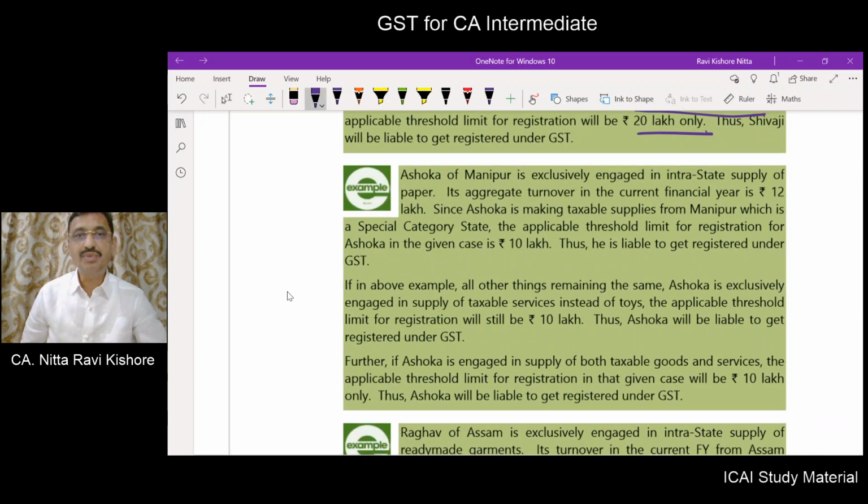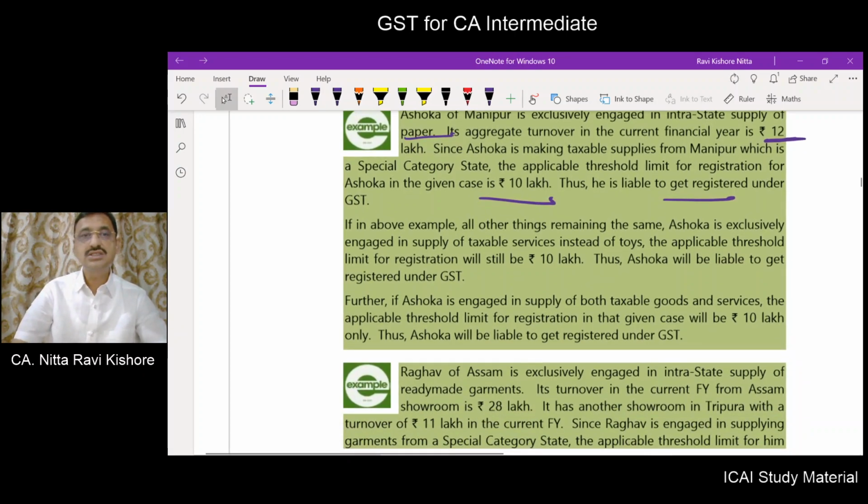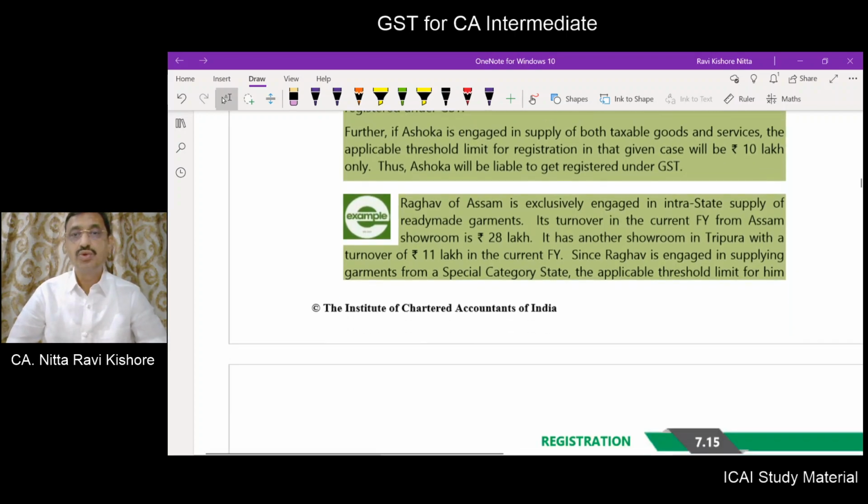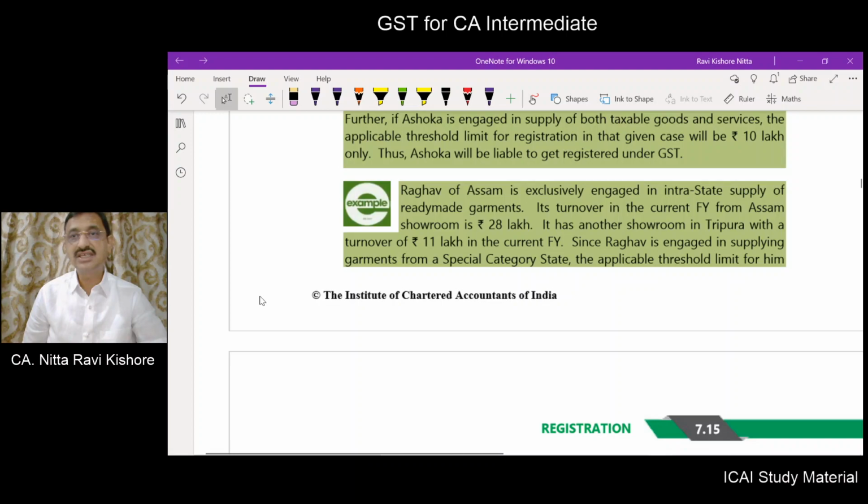Intrastate supply of paper means only goods. Aggregate turnover in the current financial year is 12 lakhs. Because it exceeded 10 lakhs, get registered. If exclusively engaged in taxable services, then also 10 lakhs. Both taxable goods and services, then also 10 lakhs. Because for everything it is 10 lakhs in respect of Manipur, a special category state.